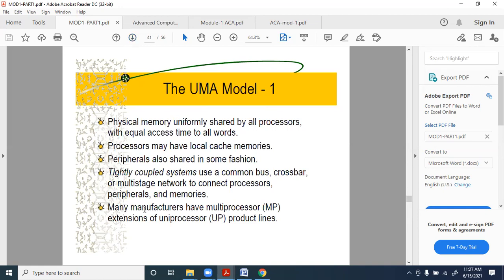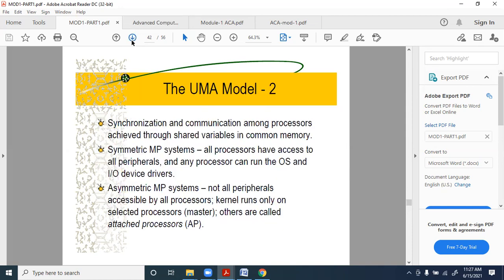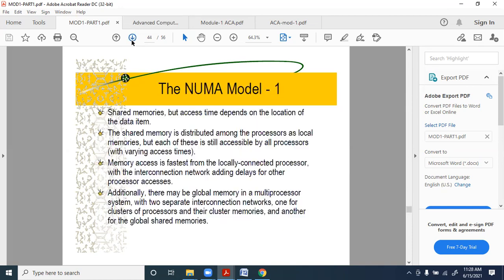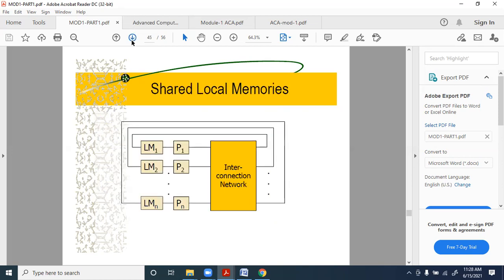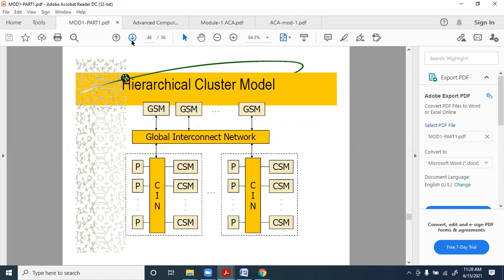So the UMA model is tightly coupled, whereas the NUMA model might not be tightly coupled. It generally is a little loosely coupled type of structure. Then we have the hierarchical model, where we have seen we have the GIN and the SIN, wherein each one of the SIN networks might be connected in the form of either NUMA or the UMA type of model.